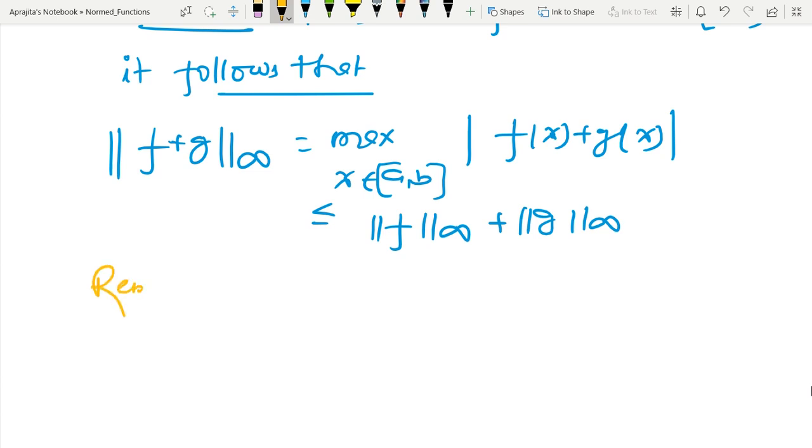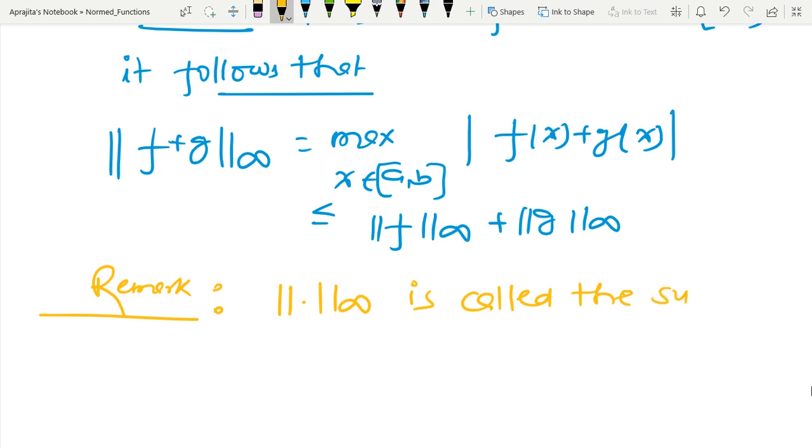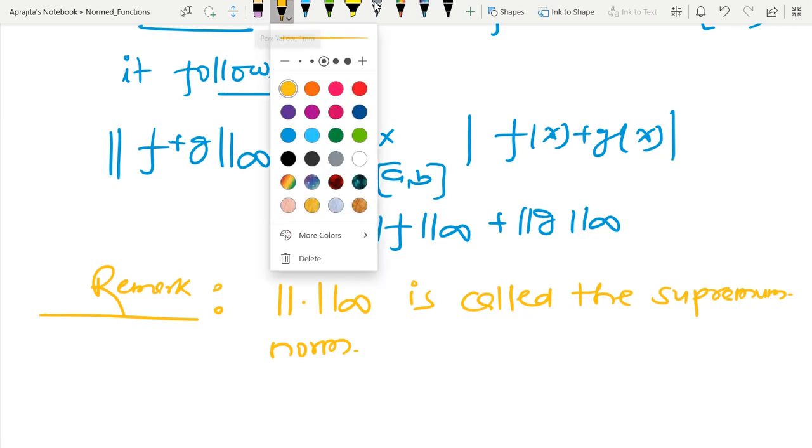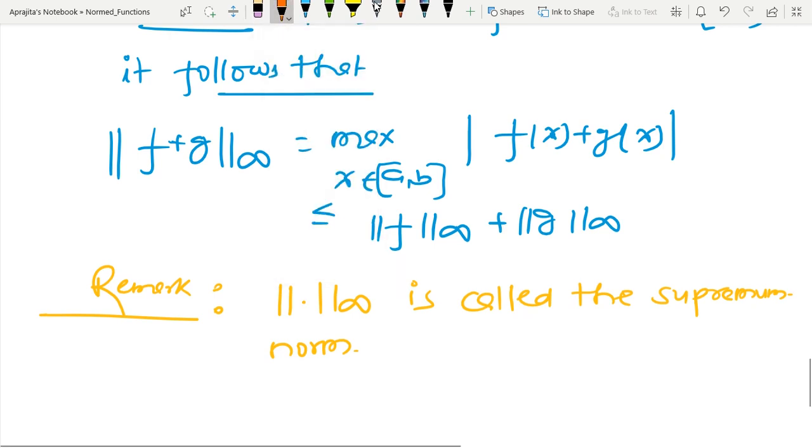You can write in the form of a remark that this norm in a function space, meaning the space consisting of functions, is called the supremum or maximum norm. I have already told you that if the maximum does not exist, then I am going to consider the supremum. So this norm has the name supremum norm.